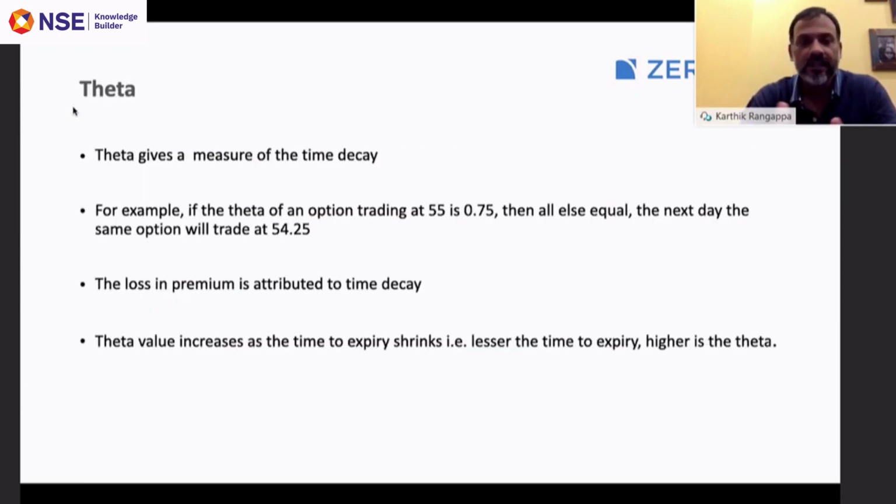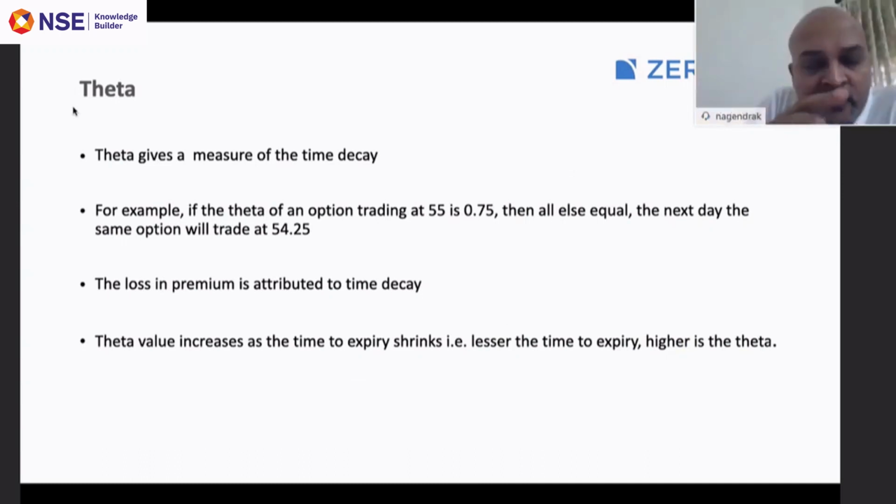So that is theta. Karthik, one question. If you're talking about an OTM option, which does not have an intrinsic value, how does theta come into play, or how are the premiums placed for a bi-monthly contract?